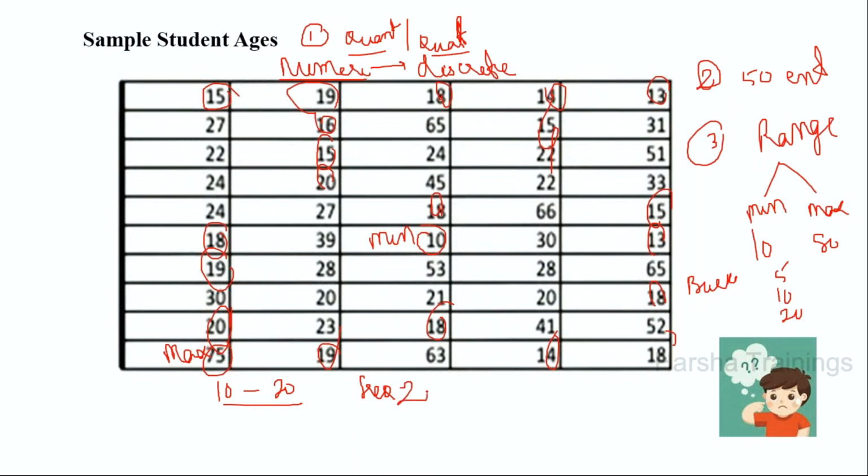Totally, there are 20 students whose age is between 10 to 20. Now, if I take another bucket, 20 to 30, how many students are there?